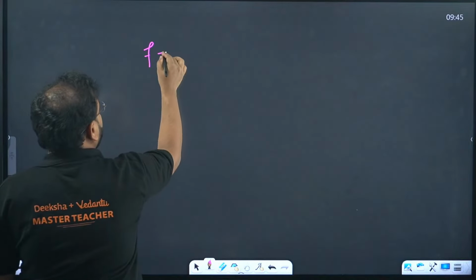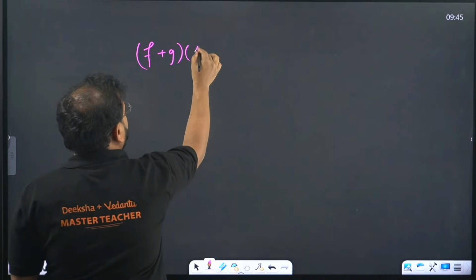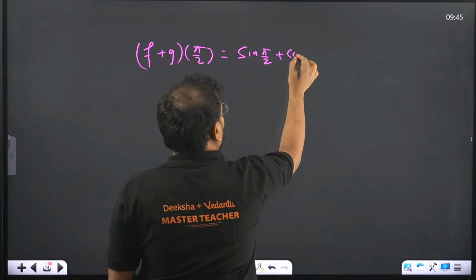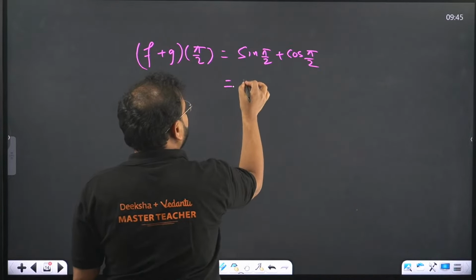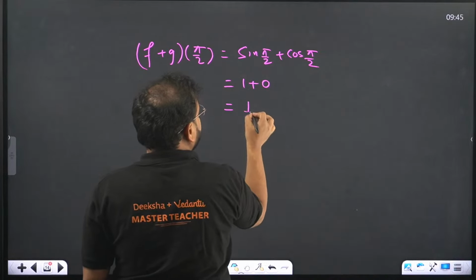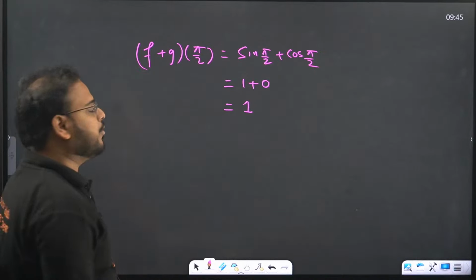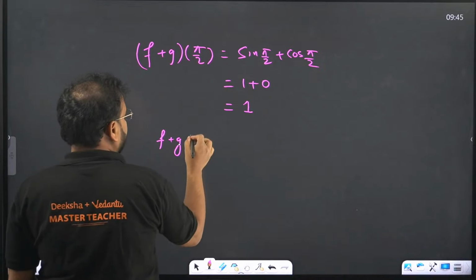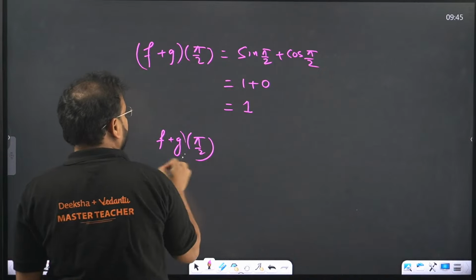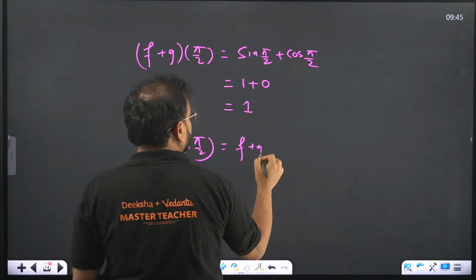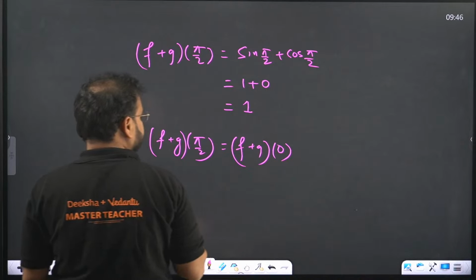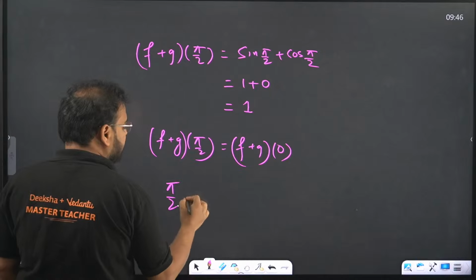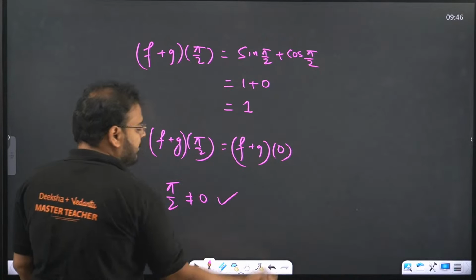Let's find f plus g at pi by 2. We'll have sin pi by 2 plus cos pi by 2. Sin pi by 2 is 1 and cos pi by 2 is 0. Answer is 1. So check what I'm getting: the f plus g value at pi by 2 is equal to the f plus g value at 0. The function value at 0 and pi by 2 is equal. But are pi by 2 and 0 equal? No, sir. So pi by 2 and 0 are not equal.